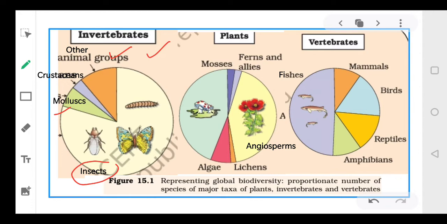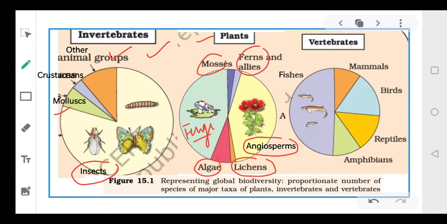Now coming to the plants, if we compare, the majority of the organisms are angiosperms and fungi. This majority is your fungus. So angiosperms and fungi represent the majority of the plants, while algae, lichens, mosses and ferns, as you can see, have a very, very low percentage. So in plants, the majority are fungus and angiosperms.